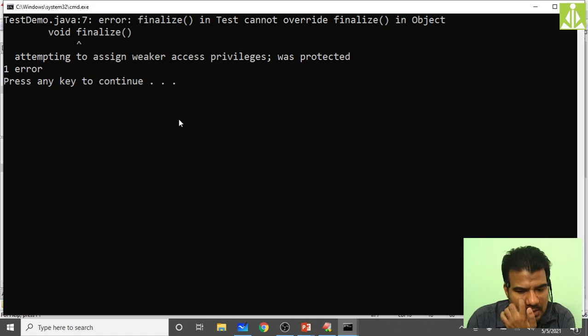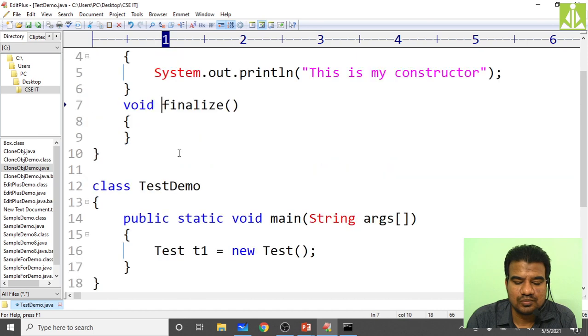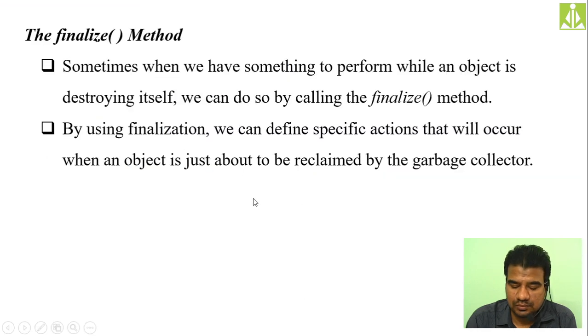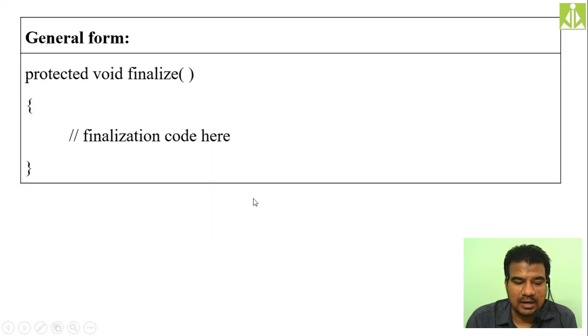Test overrides. Yeah, protected void we have to write, I think.